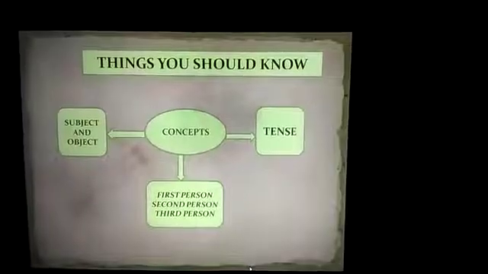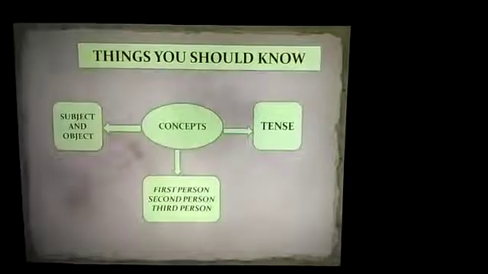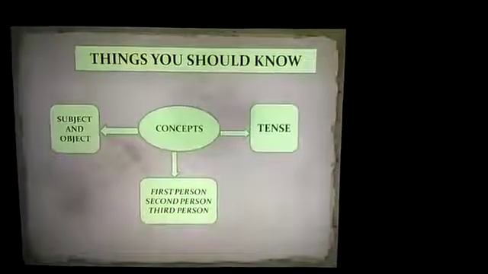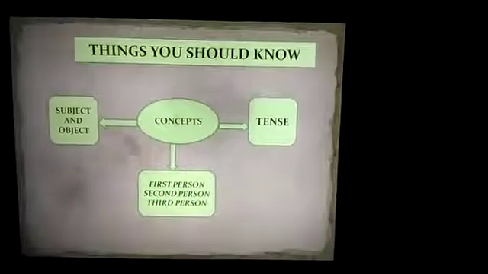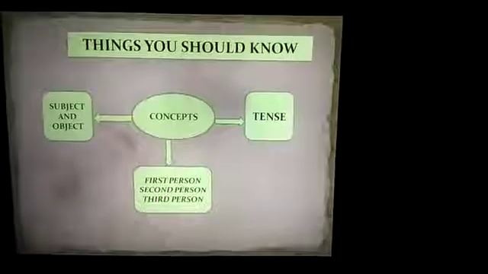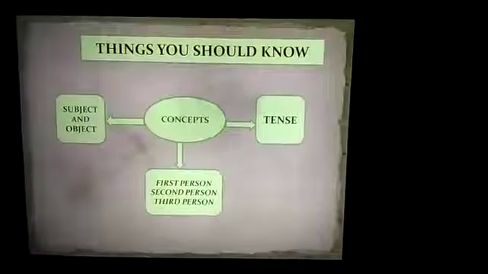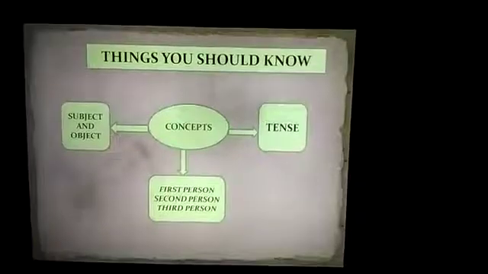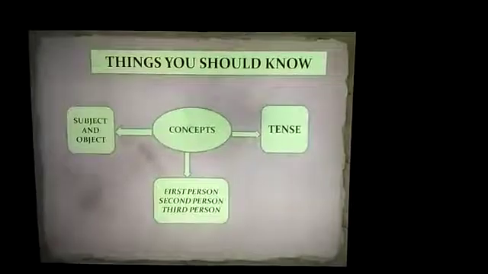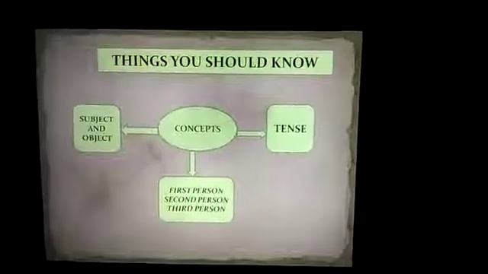Now, before knowing the concept of conversion of direct into indirect speech, there are a few concepts that you should keep in mind. The first and foremost is subject and object. You should know in a sentence what is the subject and what is the object. Then another thing is tense. The tense of the sentence should be quite acquainted to you. And the next thing is first person, second person and third person. We'll be discussing all these concepts one by one. So let us start.